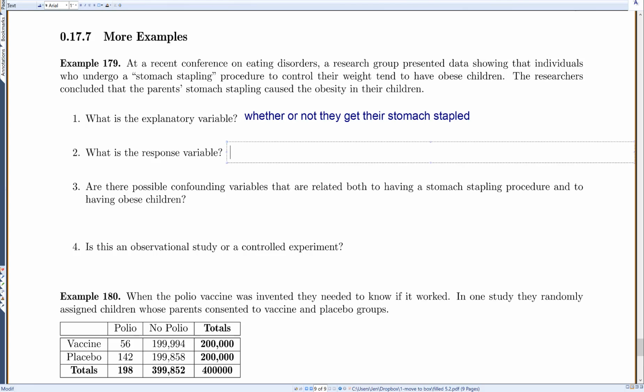And what is the response variable? It's like, what are we collecting data on? What are we trying to study? That would be whether or not their children are obese.